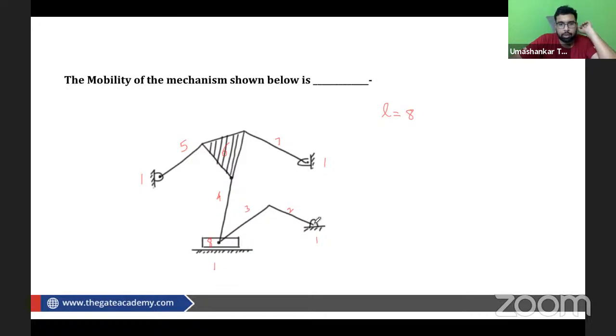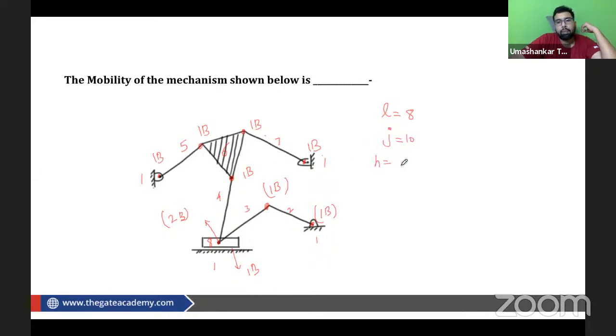Now counting the joints. We have 2 links connected here, so 1 binary. 2 links are connected here, so 1 binary. 3 links are getting connected at this joint, so this is our ternary joint, that is 2 binary. Do not forget to take this sliding pair, 1 binary. Then here 2 links connected, 1 binary, here 1 binary, and here as well 1 binary. So number of joints is 10.